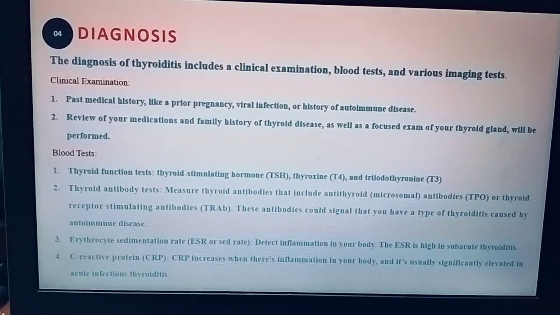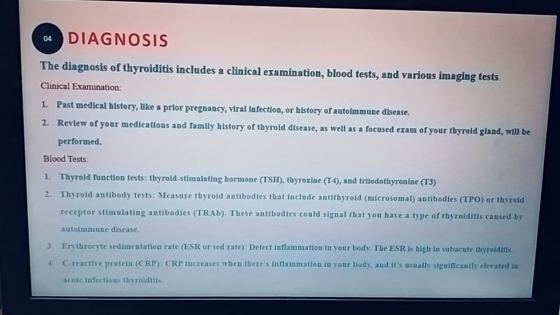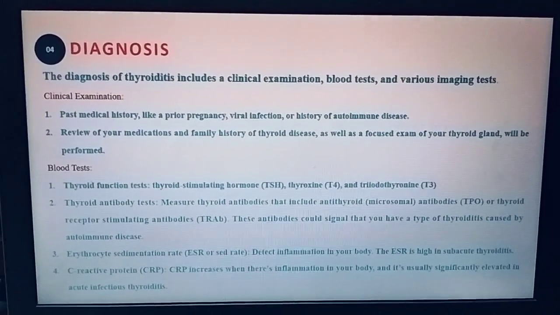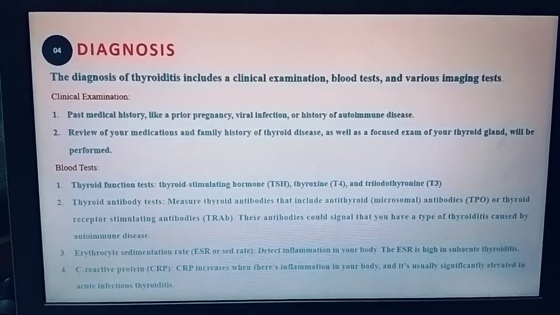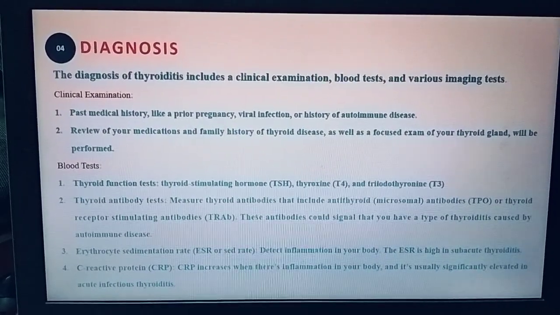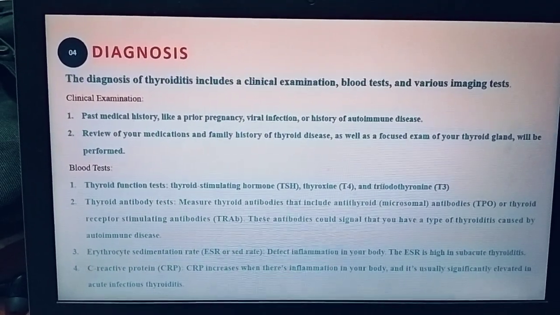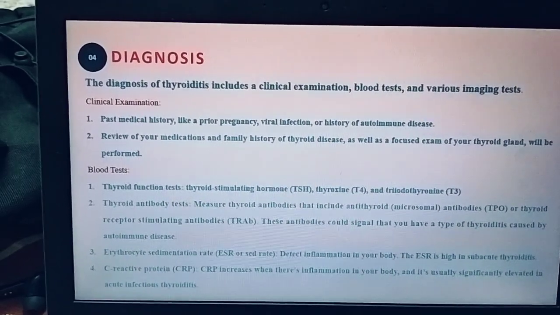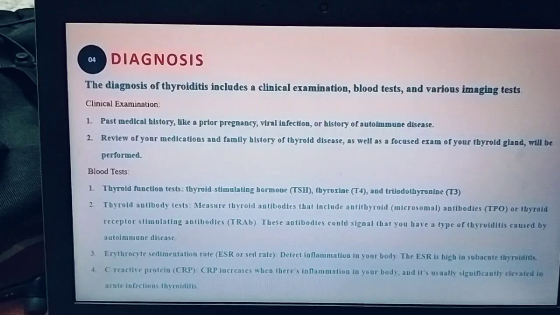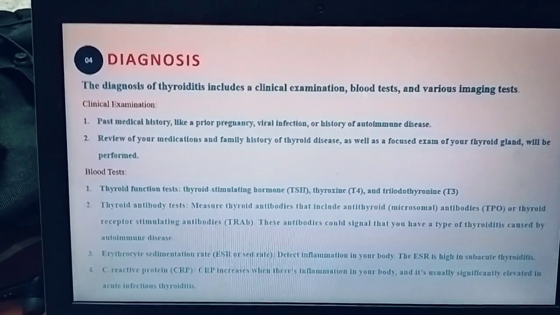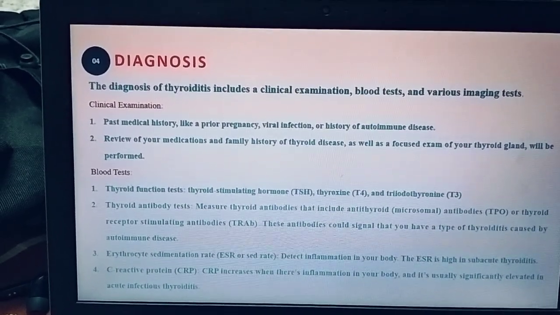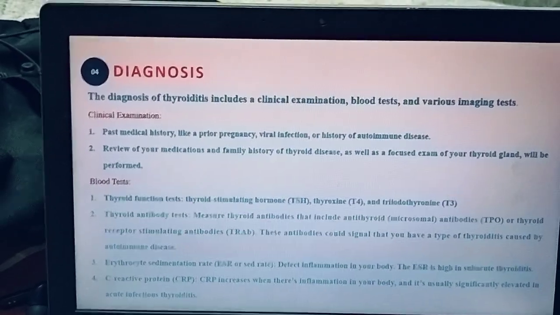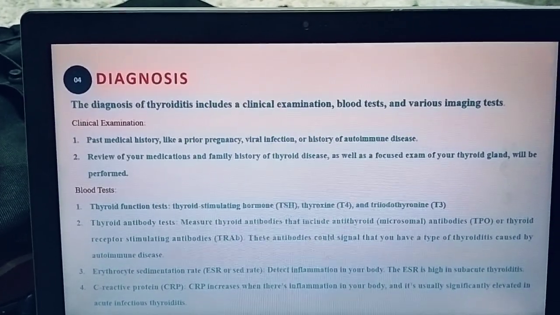Firstly, the diagnosis of thyroiditis includes clinical examination, blood tests, and various imaging tests. During clinical examination, you will take the past medical history, like prior pregnancy, any viral infection, or any history of autoimmune diseases, and review the medications used by the patient, and family history of thyroid disease, as well as focus on the palpation of the thyroid gland.